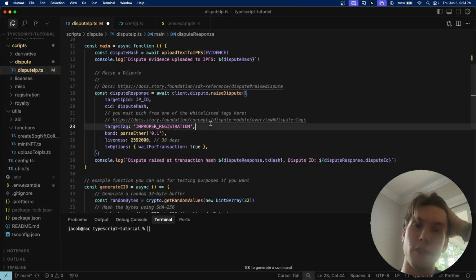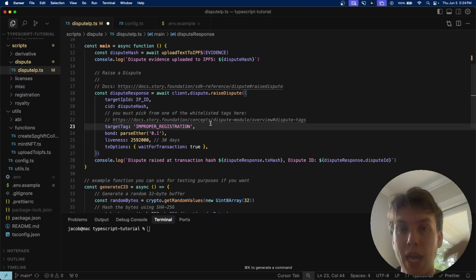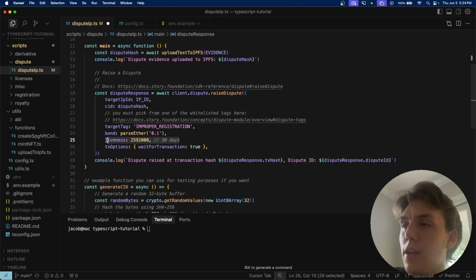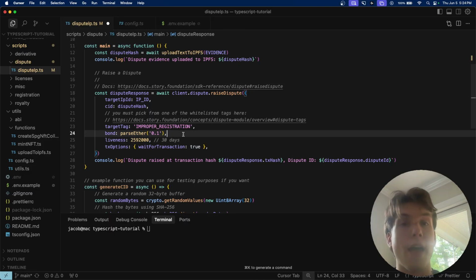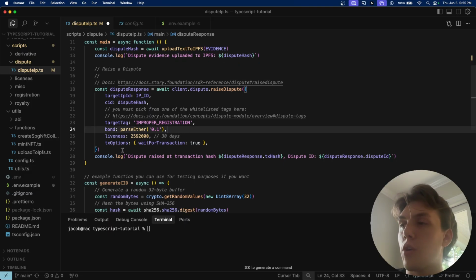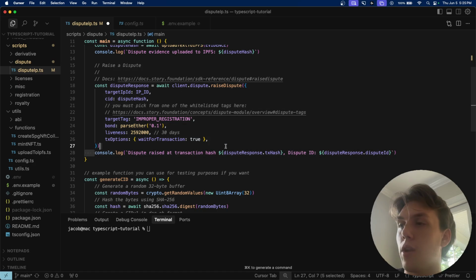The point of the bond is that if there's a counter, then the other person that registered this song, the one that we're disputing, would have to also provide 0.1 wrapped IP to counter, right? And then if I won the claim, I would get that as winnings. Then the liveness here, this is how long the other person has to counter dispute. And then we're just going to log this and console log it right here.